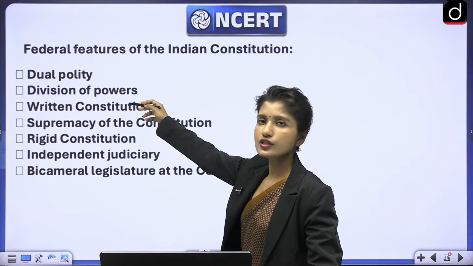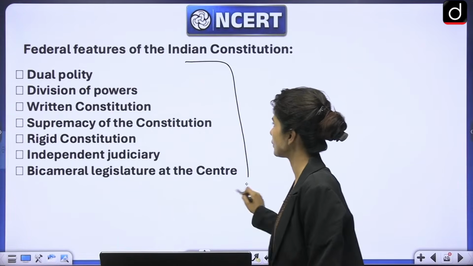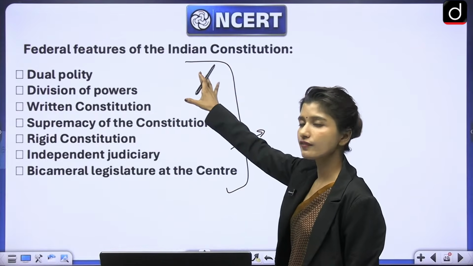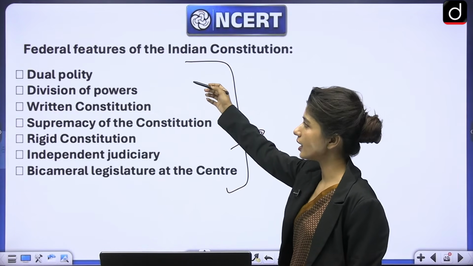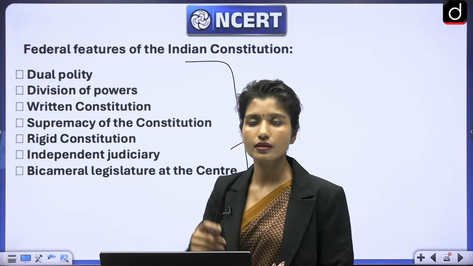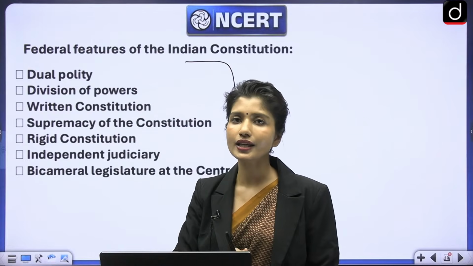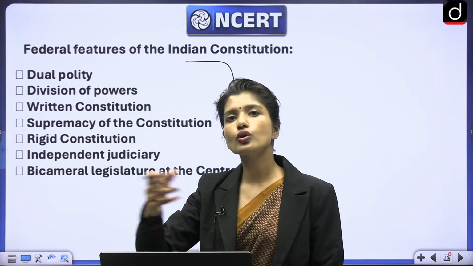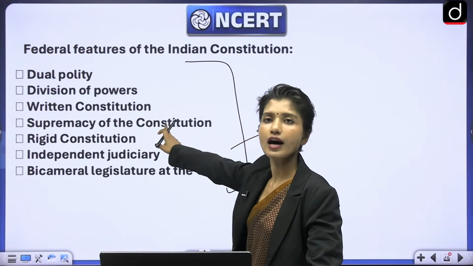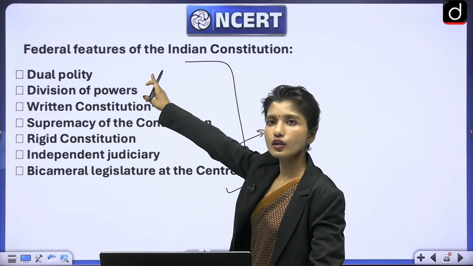Then the federal features of the constitution. First is dual polity, mainly the basic features that we studied. The main features which show the federal feature of the constitution are that we share powers, right? There is a written constitution. That means what power which government is going to have is written clearly. So nobody can encroach over somebody else's power. It is clearly mentioned which government is going to have how much power, and how that can be changed. Everything is written, so it becomes part of the federal feature.